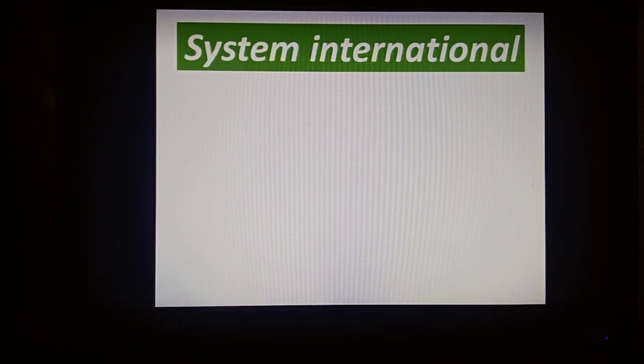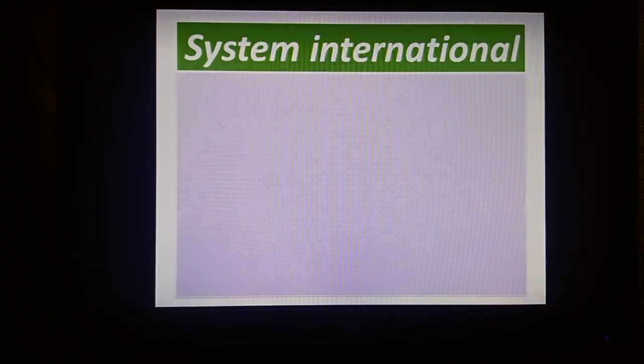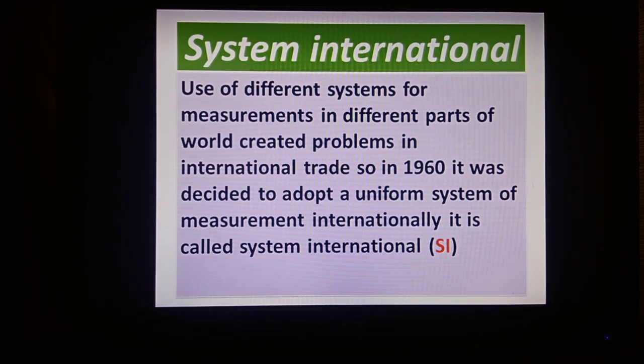However, students, with the development of international trade, use of different systems for measurement in different parts of the world created problems in international trade. So, in 1960, it was decided to adopt a uniform system of measurement internationally. It is called System International, SI.